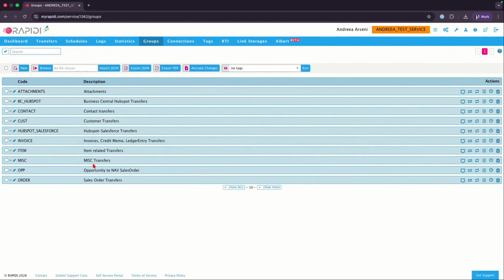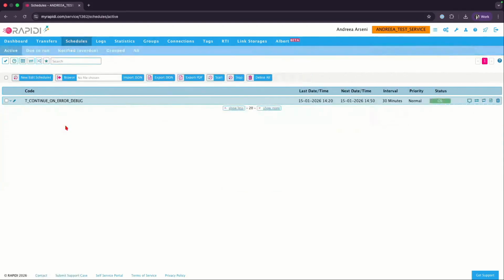So instead of having transfers all over the place, you just have the groups clearly defined, and you put them together, and it will be easier for you to see how many transfers you have in one group and in the other. And then, next one would be schedules. Of course, when you want to send data back and forth, you want to schedule those jobs, so to speak.